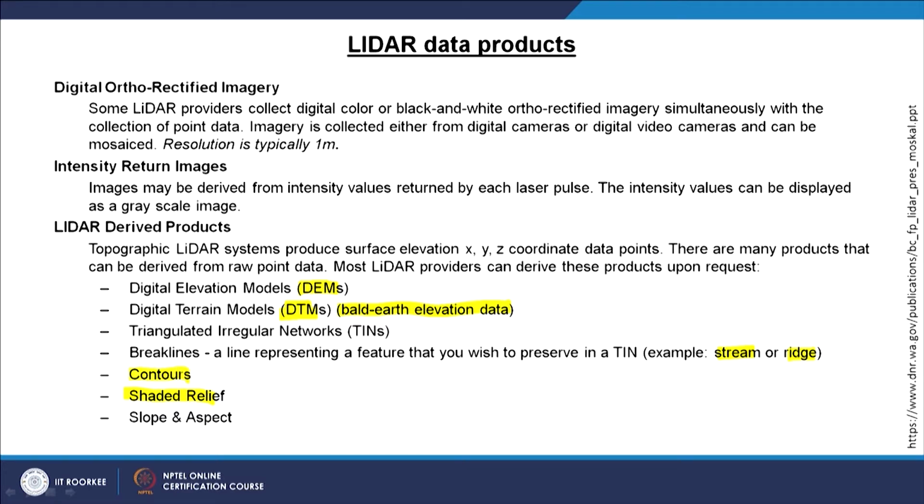There are a lot of derivatives of digital elevation models which are discussed in GIS lectures or courses. Very early outputs of a digital elevation model, or first outputs of DEMs or DTMs, are slope and aspect. So here also one can derive those as well.